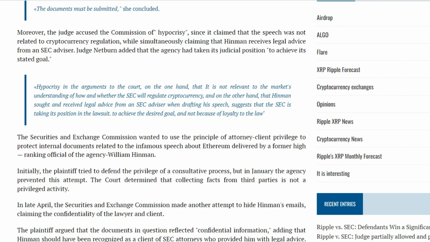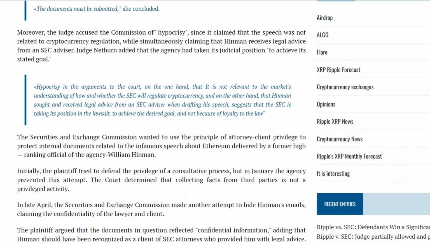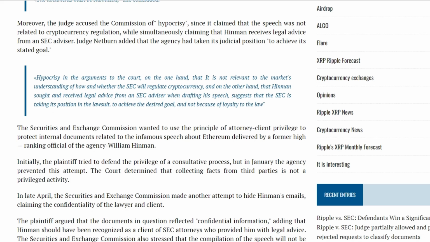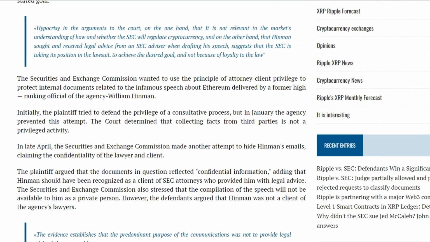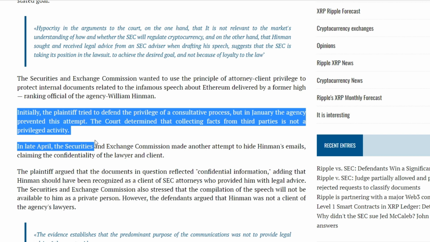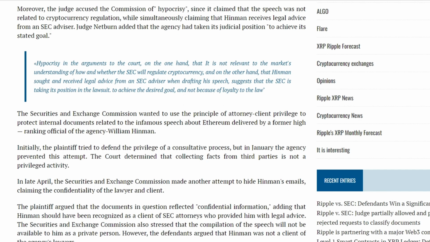The Securities and Exchange Commission wanted to use the principle of attorney-client privilege to protect internal documents related to the infamous speech about Ethereum delivered by a former high-ranking official of the agency, William Hinman. Initially, the plaintiff tried to defend the privilege of the deliberative process, but in January the court rejected this attempt. The court determined that collecting facts from third parties is not a privileged activity. At the end of April, the Securities and Exchange Commission made another attempt to hide Hinman's emails, claiming the confidentiality of the lawyer and client.